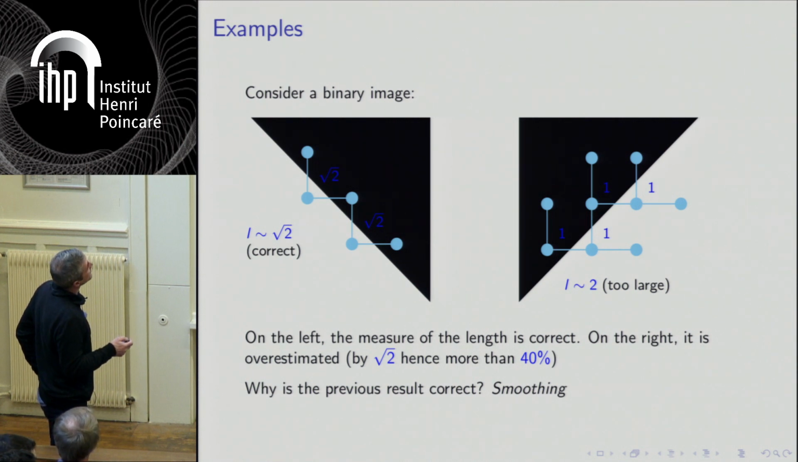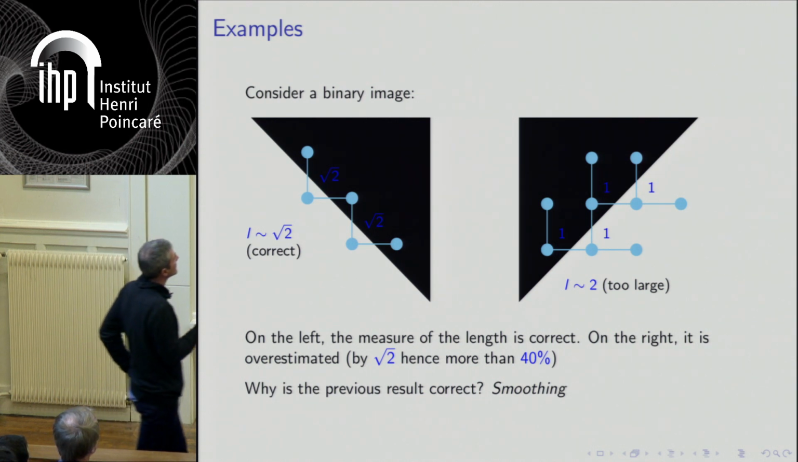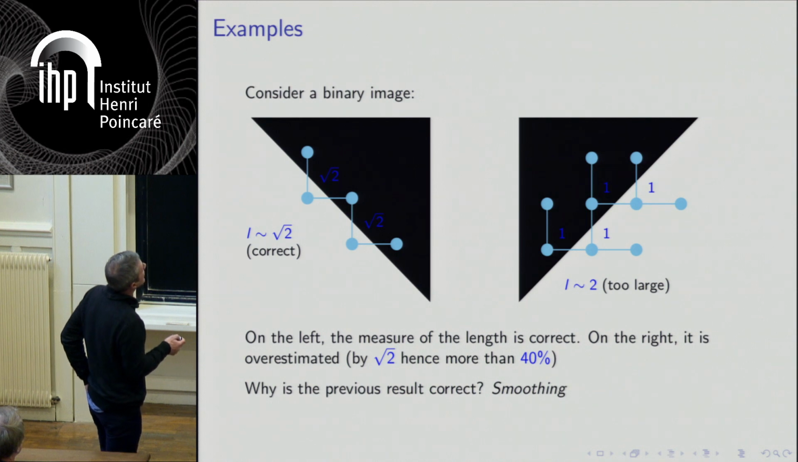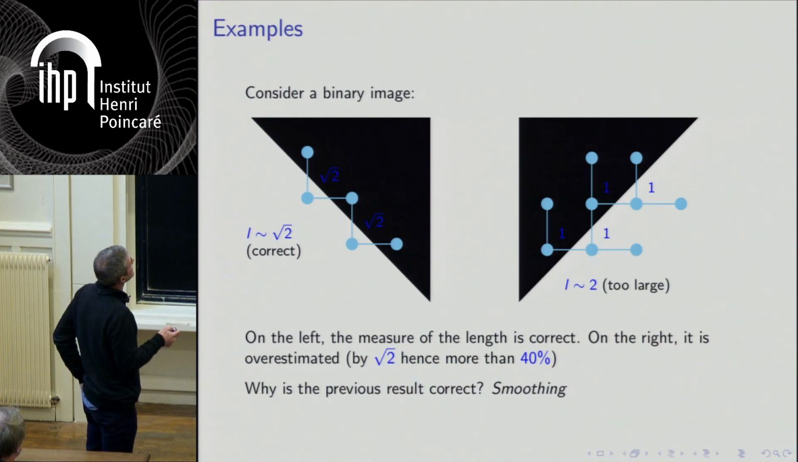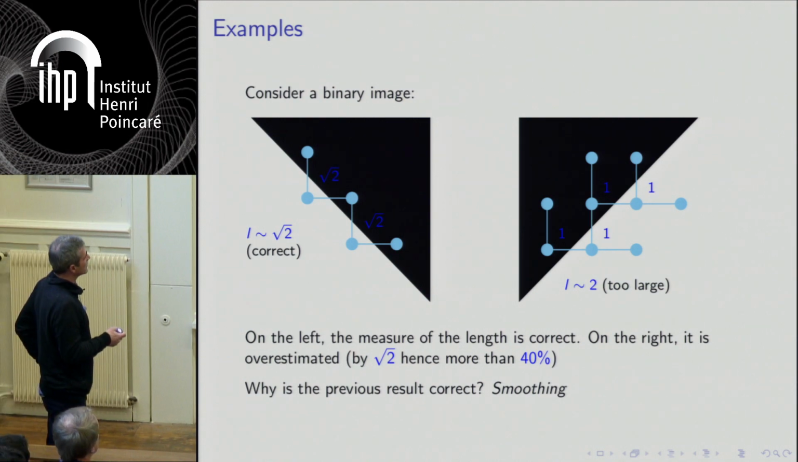While if you measure this particular direction, then you see that for each pair of pixels, only one direction is crossed. And the norm of the gradient here is 1, while here is square root of 2. And here you have to sum all these 1s, and you get a total length, which is 2. This is a very basic calculation. So on the right, you overestimate your length by 40%, which of course is awful.